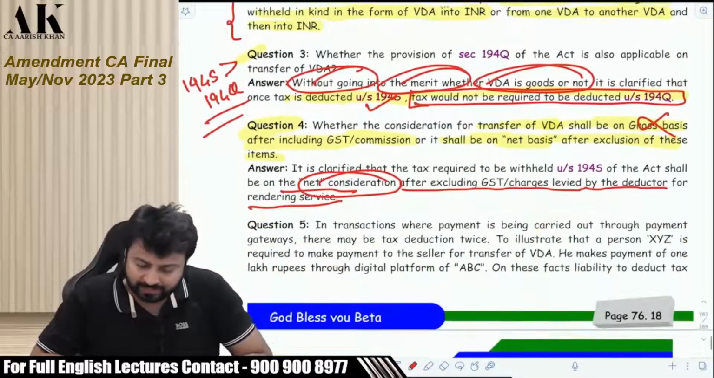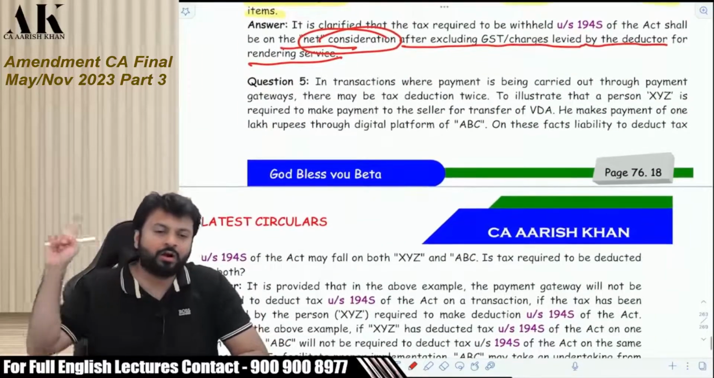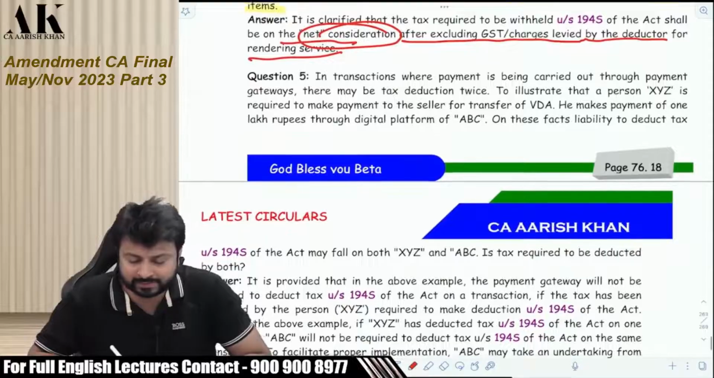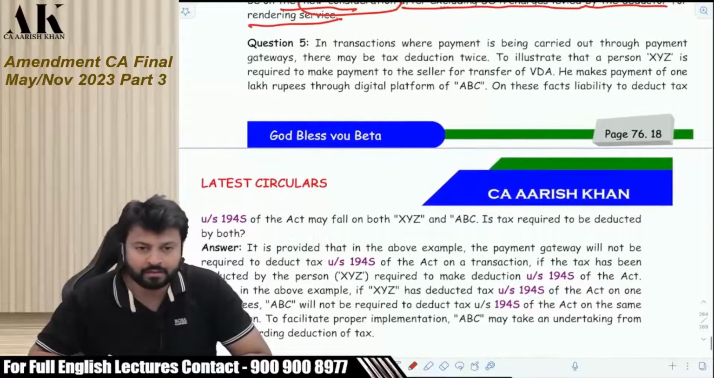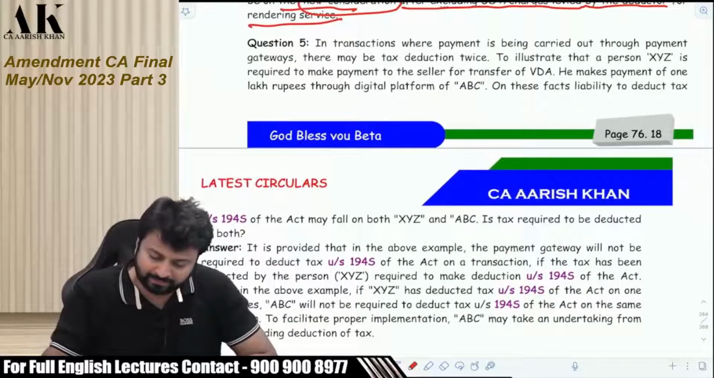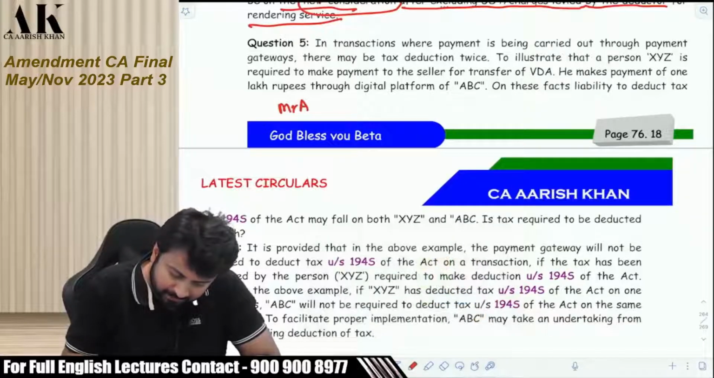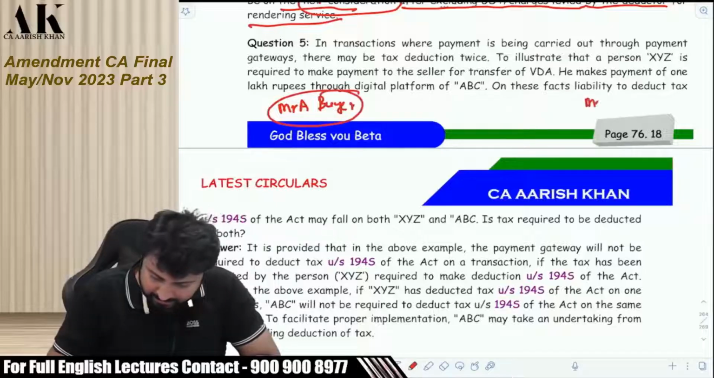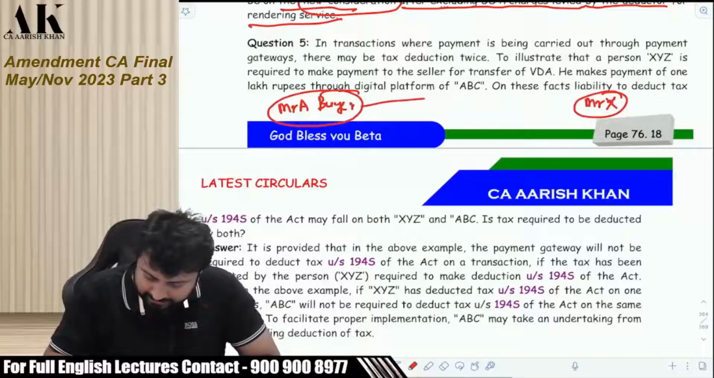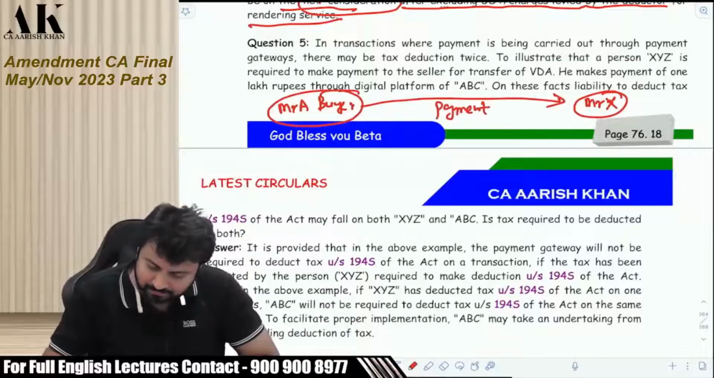Okay, question number 5 is something which we have done earlier long back in TDS also. So this is a similar clarification. Let me give you an example for the same. Suppose I am a buyer, Mr. A is a buyer. Okay. And there is a seller, Mr. X. And I am making the payment. Okay. I am making the payment to Mr. X, the seller.